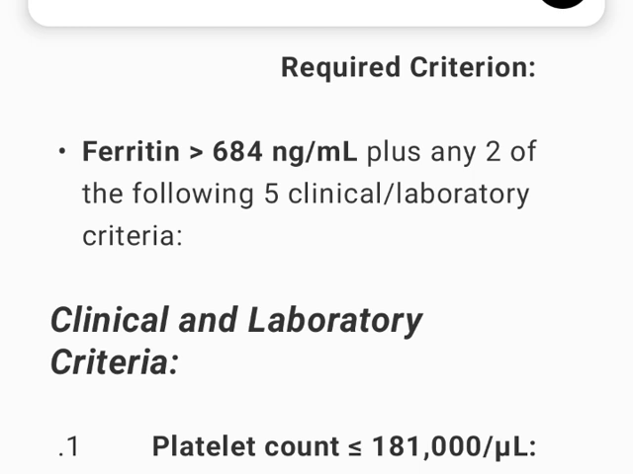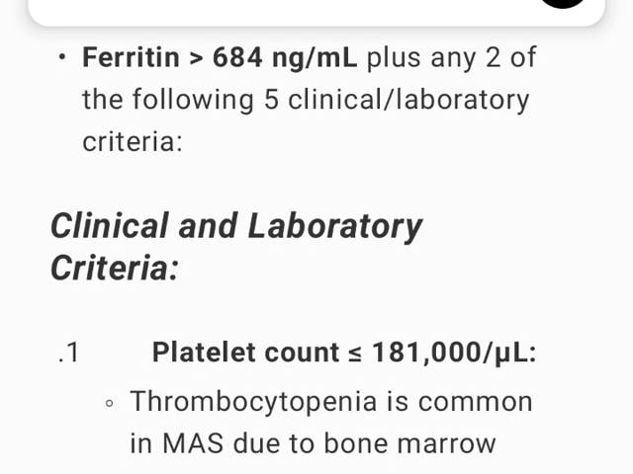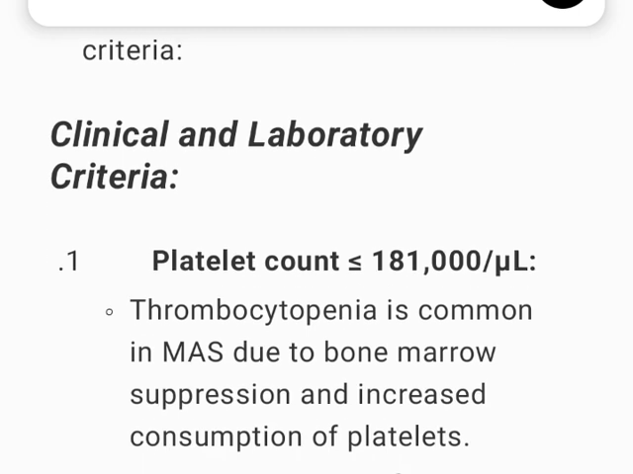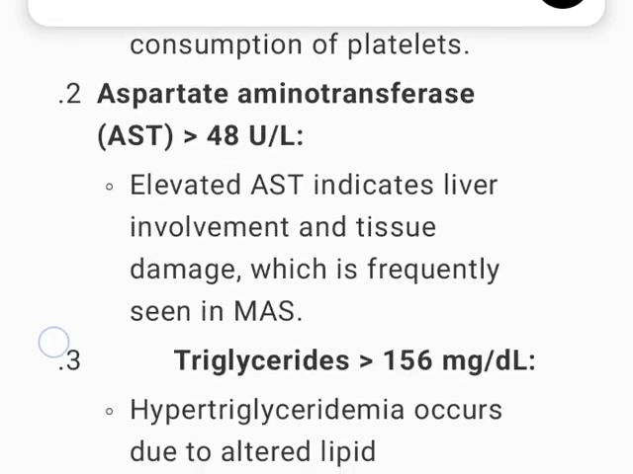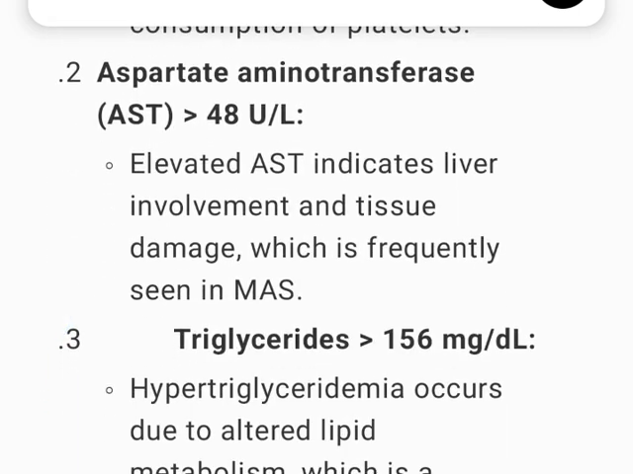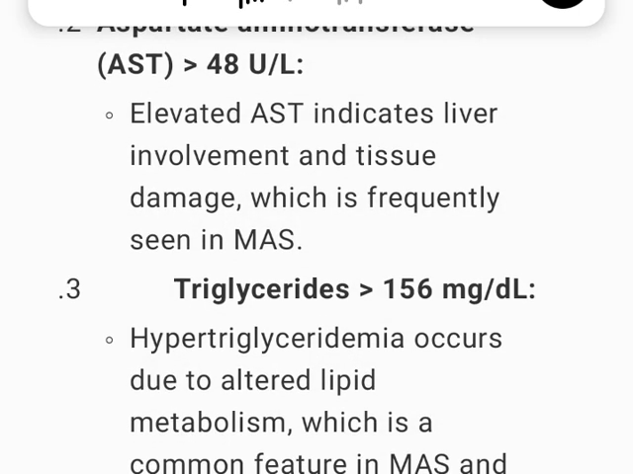Clinical and laboratory criteria. 1. Platelet count at or below 181,000 per microliter. Thrombocytopenia is common in MAS due to bone marrow suppression and increased consumption of platelets. 2. Aspartate aminotransferase, AST, above 48 U/L. Elevated AST indicates liver involvement and tissue damage, which is frequently seen in MAS.